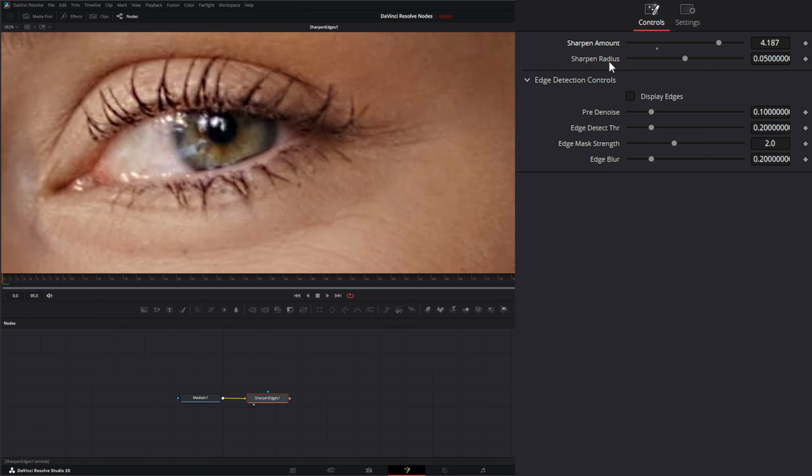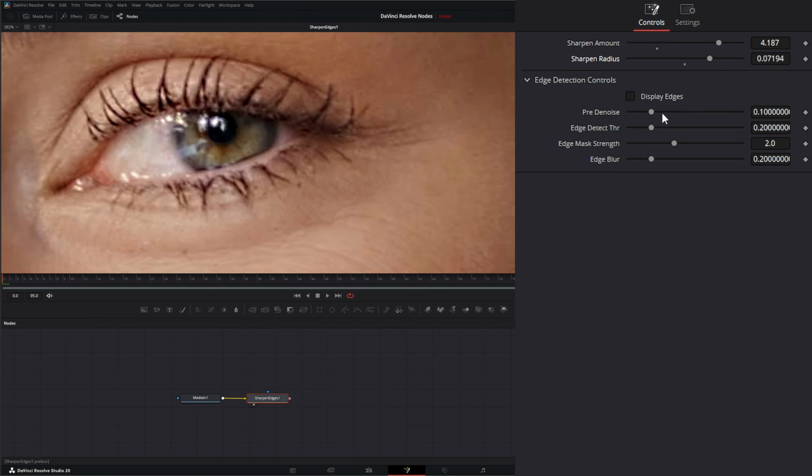Underneath, the sharpen radius is just the radius of the granularity of that sharpness. So as I bring it down, you can see it's changing to smaller little grains of sharpness until it's completely gone. And if I raise it, it's getting more granular sharpening amounts.